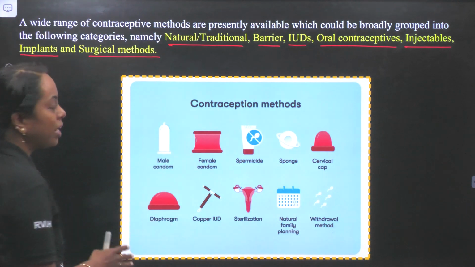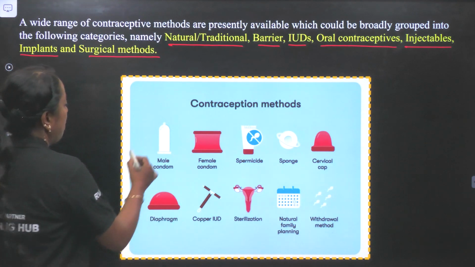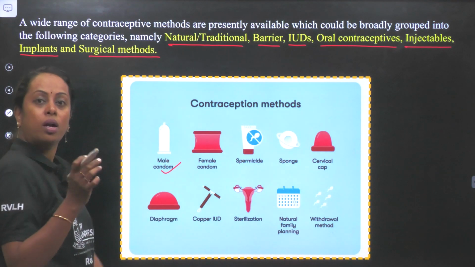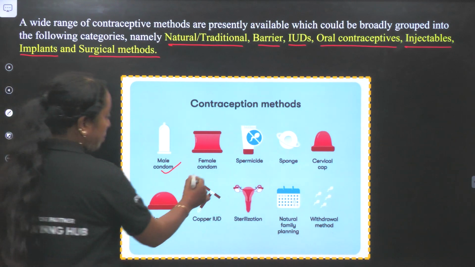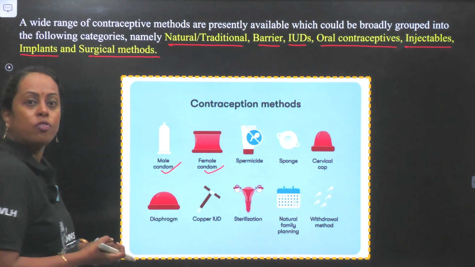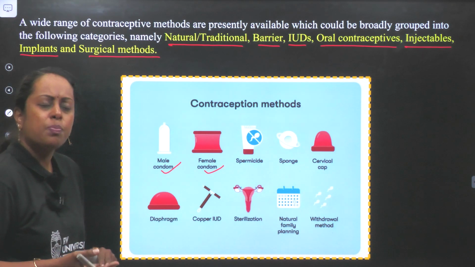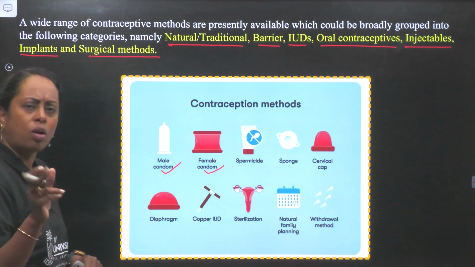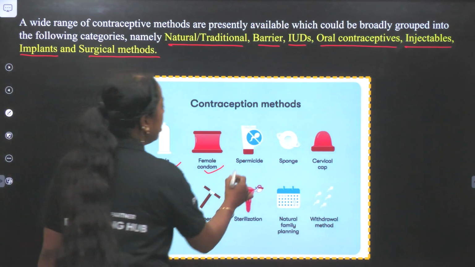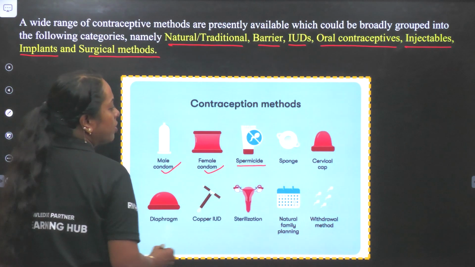So, you have the image of contraceptive methods. Male condom, the word Nirodh comes in your textbook. Female condoms, diaphragm, cervical caps, and I think with spermicide it comes. I forgot one more thing. Let me just check while explaining. Spermicides are added along with this.